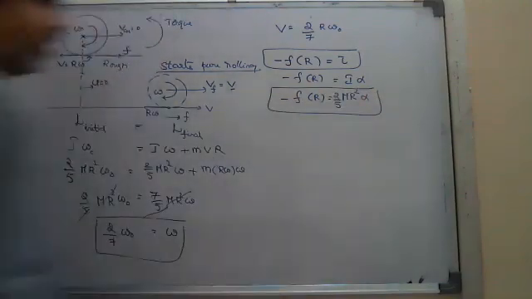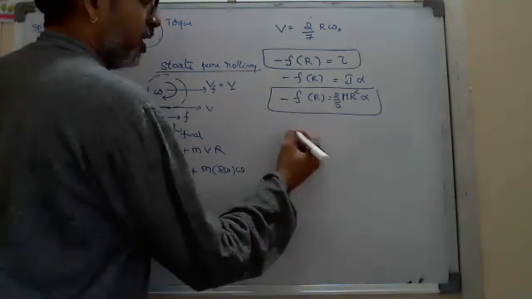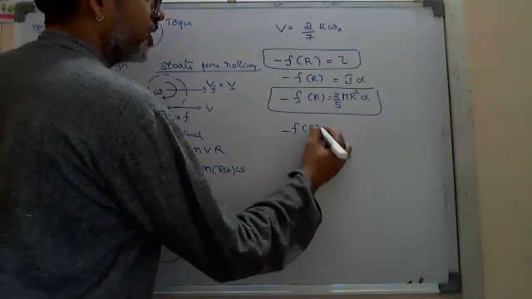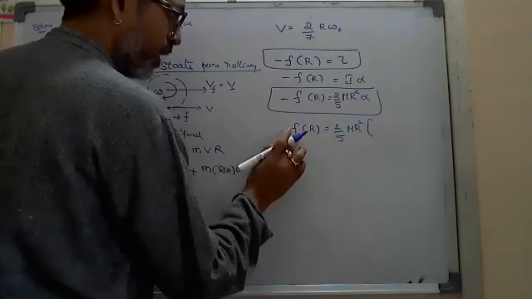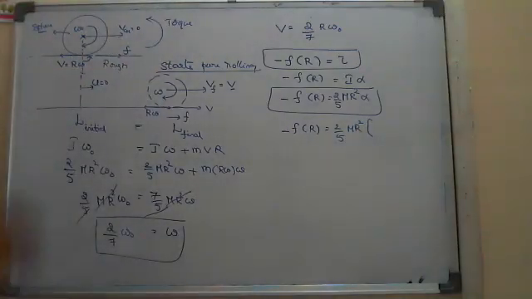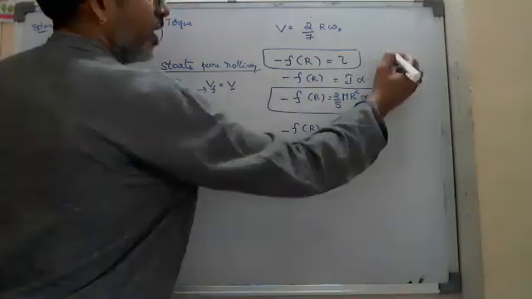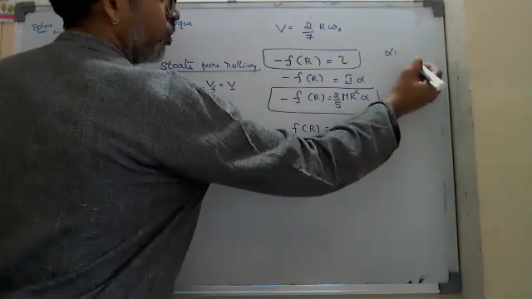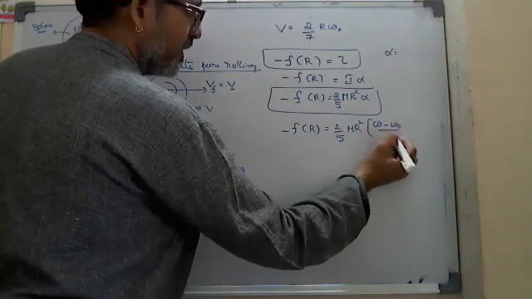From this we can find the friction. Once you find the friction, you can directly get alpha. That alpha we write as (omega minus omega naught) by t.